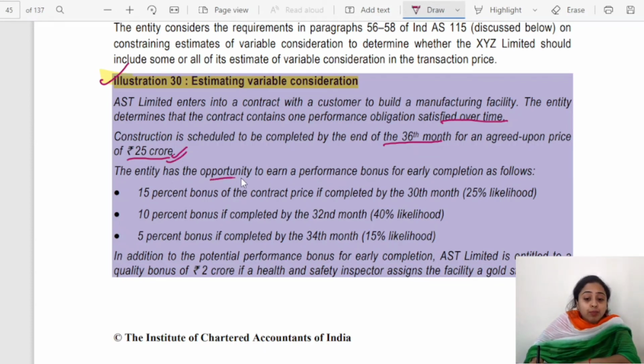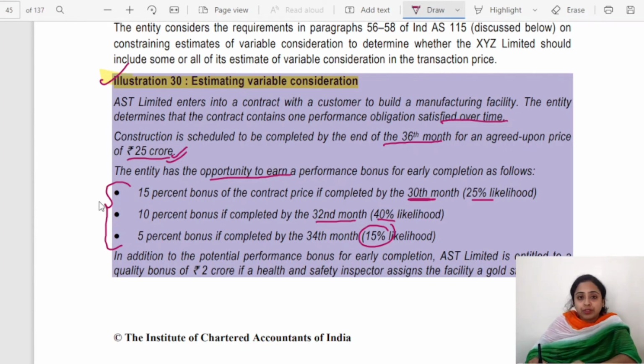An entity has an opportunity to earn a performance bonus for early completion. 15% bonus will be awarded if it is completed by 30th month. Okay, the probability is 25%. 10% bonus will be awarded if completed by 32nd month. The chances are 40%. 5% bonus is awarded if completed by 34th month. 15% probability is there. So since there are more than 2 outcomes possible, here you will be using the expected value method.